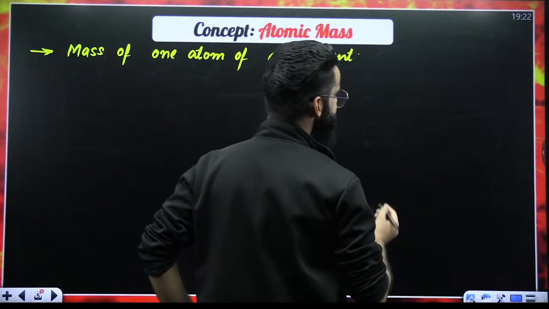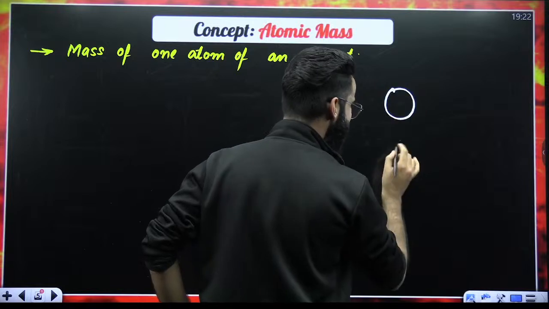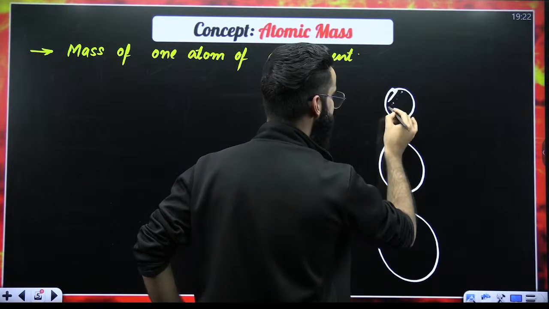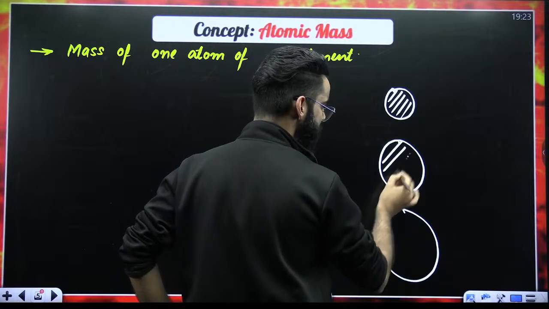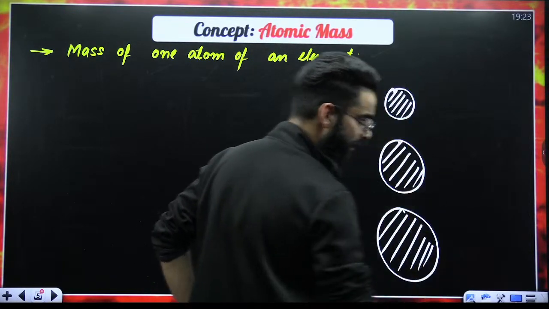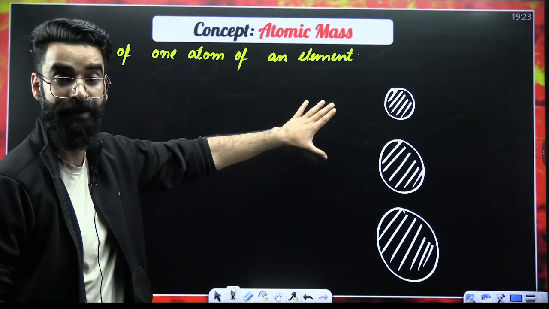For example, over here, I am taking certain objects. Let's say object number 1, object number 2, and object number 3. I've got 3 objects on the screen.